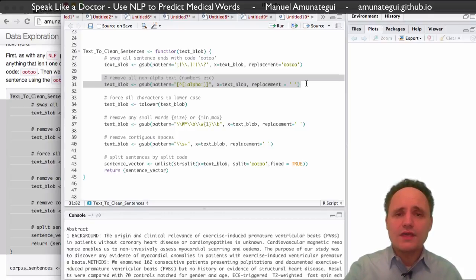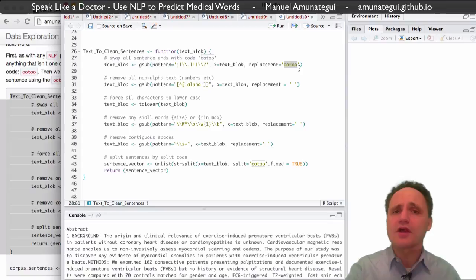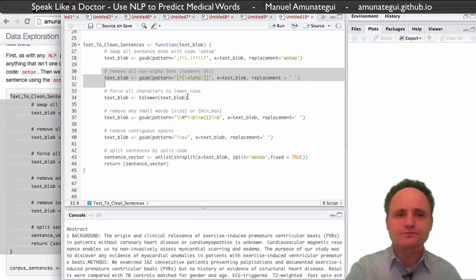Then our next call, still with gsub, we say remove everything that's not a character. So we only want 26 types of characters and nothing else. So all the numbers are going to drop, all the punctuation, special characters, everything's going to be cleaned out. But we still know where the sentence ends because we swapped this punctuation that normally marks the end of the sentence with the OOTOO code. So now we have a text that's completely cleaned out of everything but alphabetic characters. Then we're going to force the entire thing to lowercase using toLower.